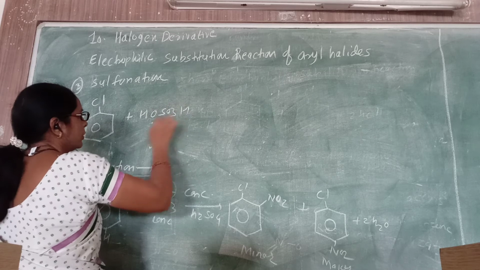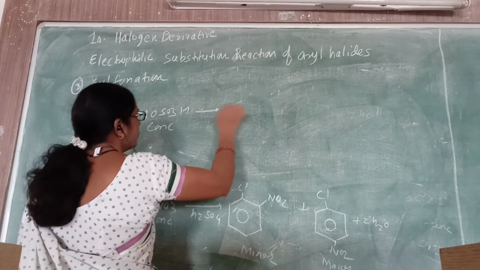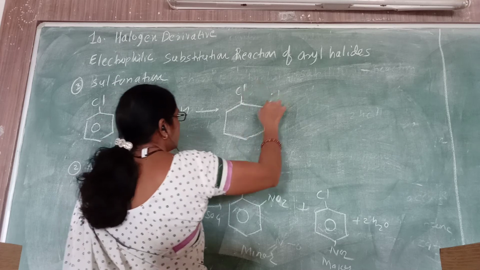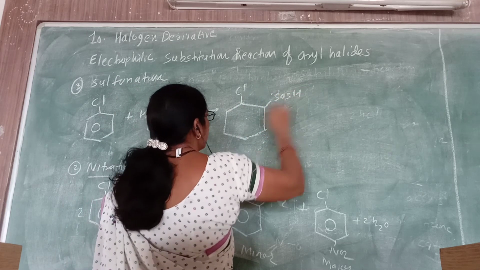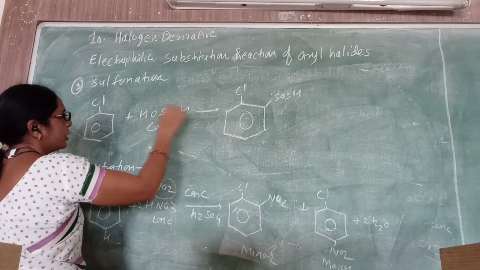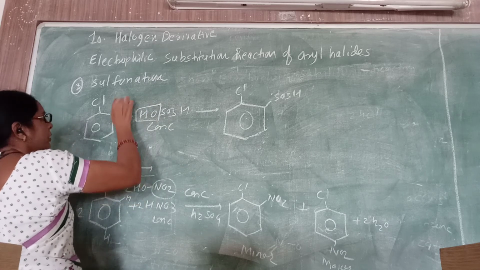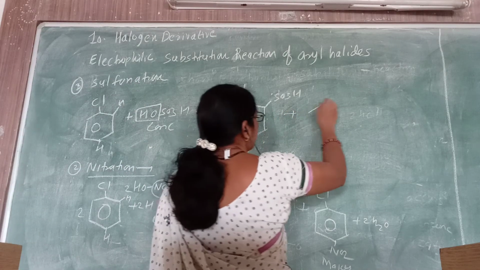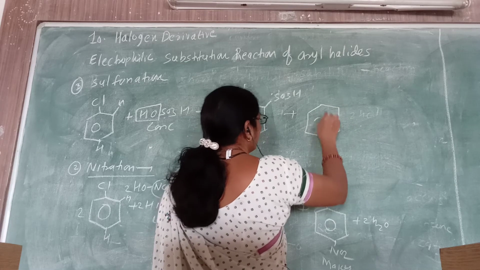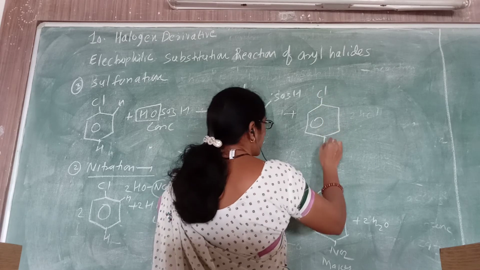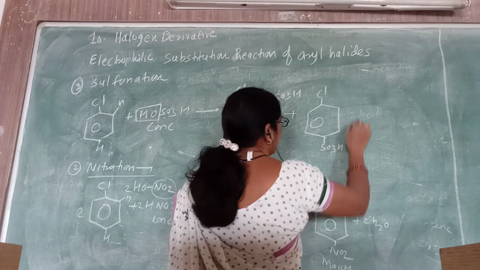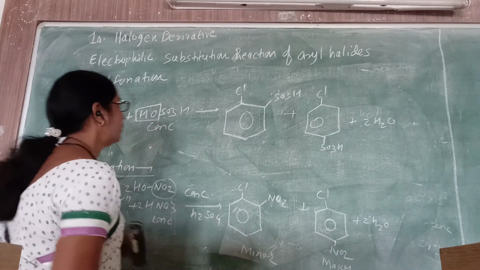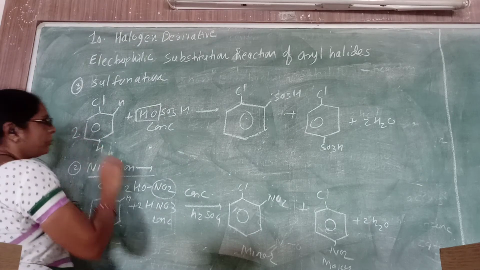Out of H2SO4, the SO3H group is used, the OH and the hydrogen from ortho and para form the product. Remember SO3H; the remaining is again water, so this is twice. You can balance it this way.